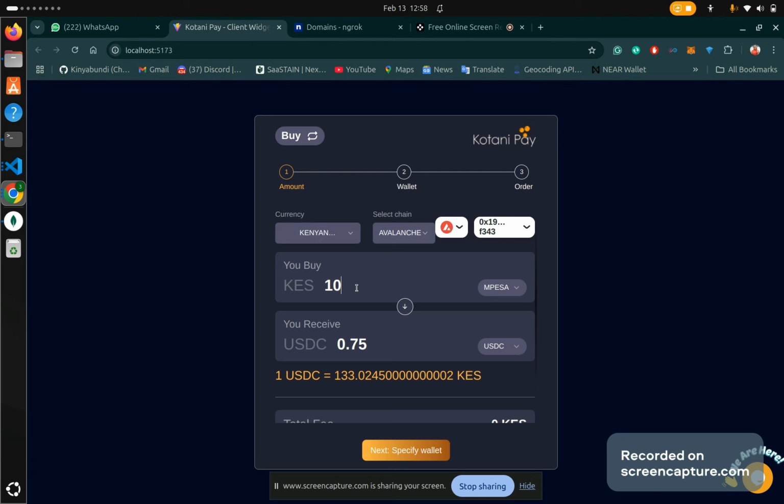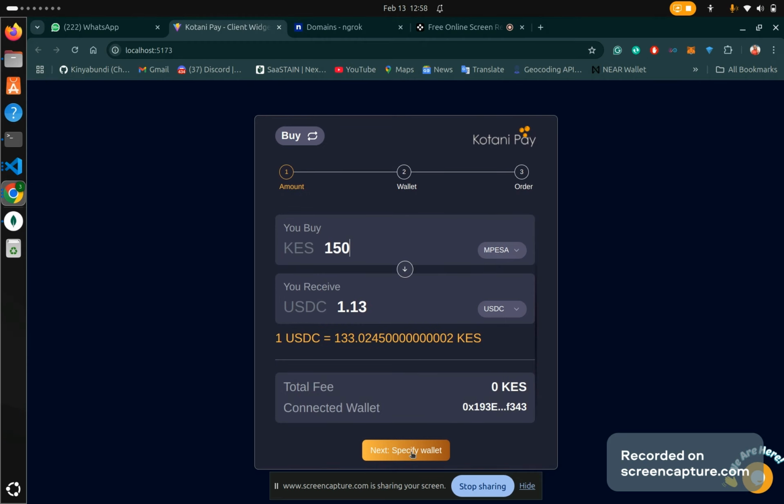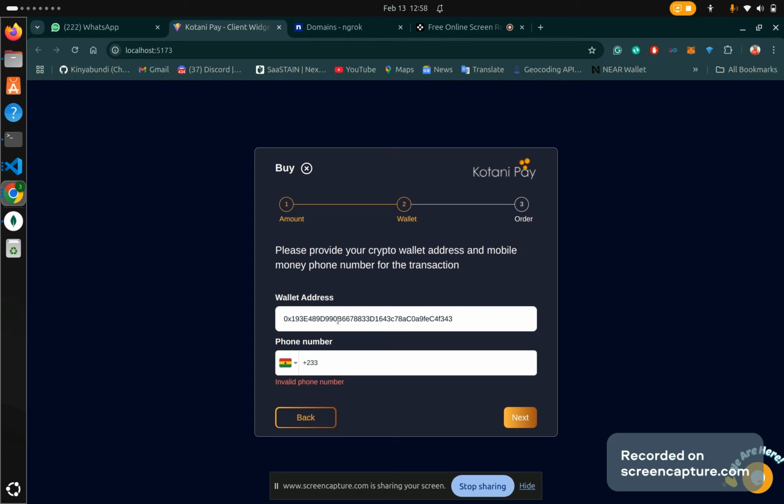Then I input the amount I want to use. For example, I want to buy USDC worth 150 Kenya shillings, which is 1.13 USDC. I click next. This is the wallet address to which the USDC will be sent.